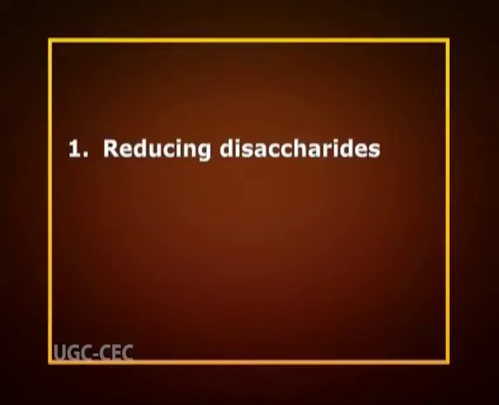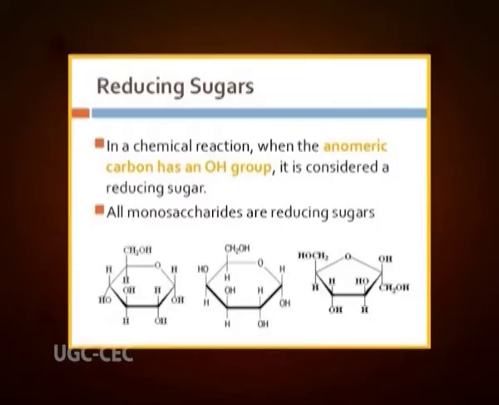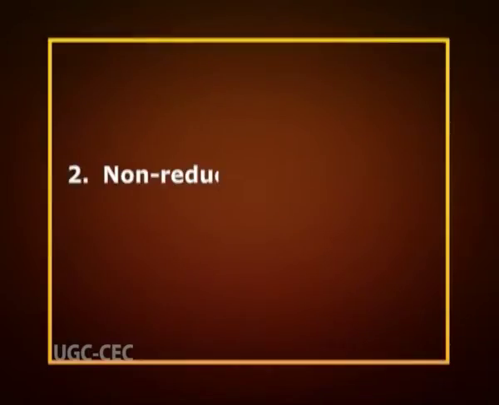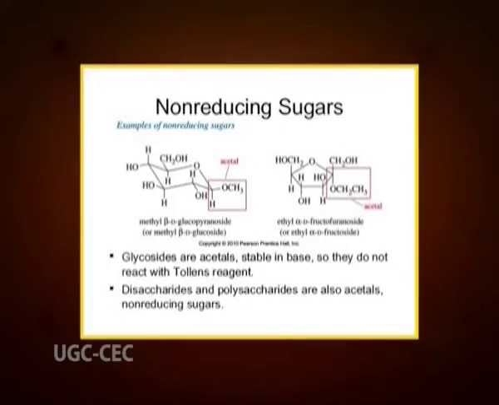There are two different types of disaccharides, that is reducing disaccharides and non-reducing disaccharides. Number first is the reducing disaccharides, in which one monosaccharide, that is the reducing sugar, still has a free hemiacetal unit, for example cellulose and maltose. Number second is the non-reducing disaccharides, in which the components bond through an acetal linkage between their anomeric centers and neither monosaccharide has a free hemiacetal unit, for example sucrose and trehalose.